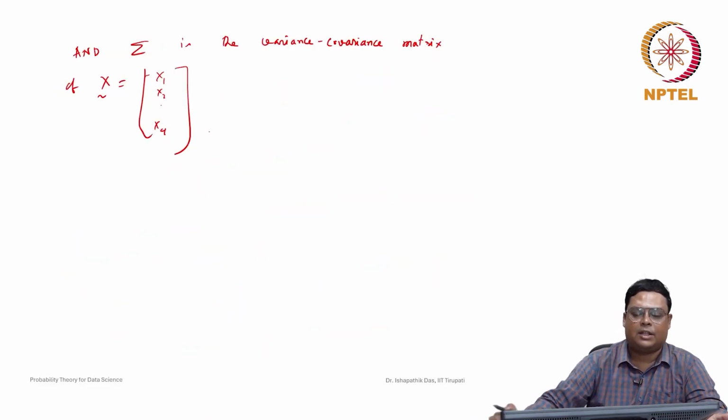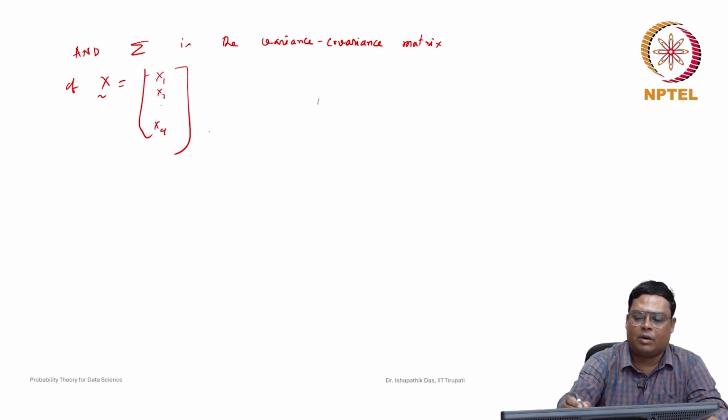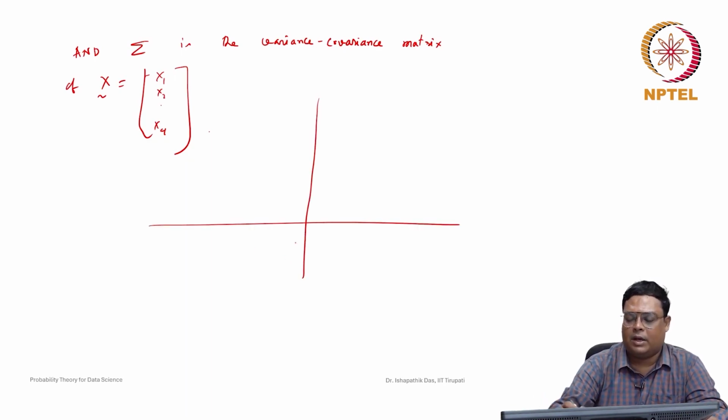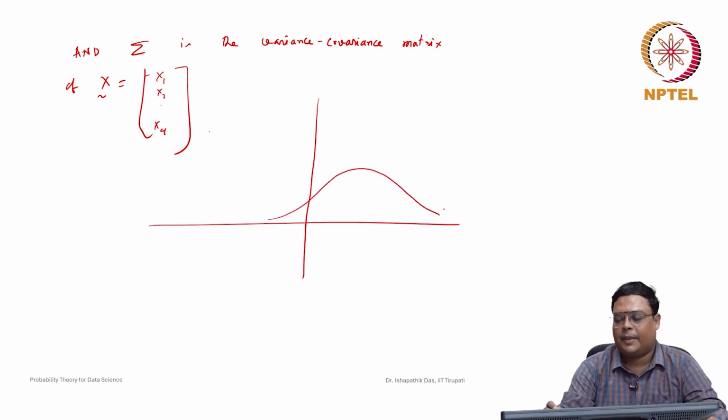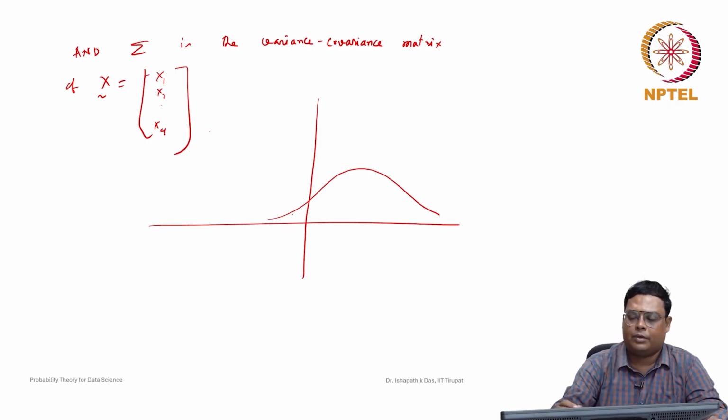It is not as simple as univariate cases. Just remember that whenever you consider a univariate distribution, the density function looks like this. For multivariate cases it cannot be drawn so simply. It is like a hill: somewhere it is increasing, it reaches a peak, and then it is decreasing.